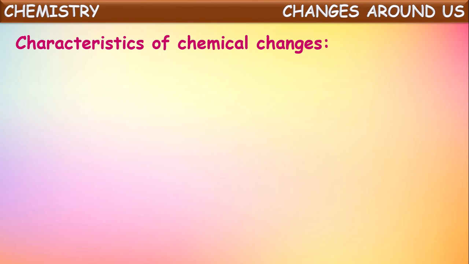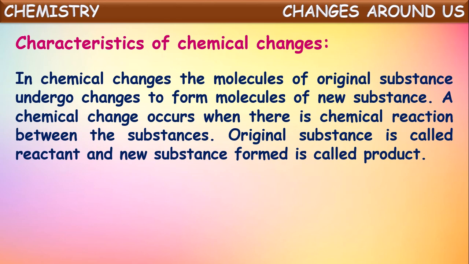Okay. Now let us see the characteristics of these chemical changes. In chemical changes, the molecules of original substances undergo changes to form molecules of a new substance. Okay, in all the chemical changes, new substances are being formed from the substances which we have taken. A chemical change occurs when there is chemical reaction between the substances. So there occur certain chemical reactions in the chemical change so that new substances are formed.